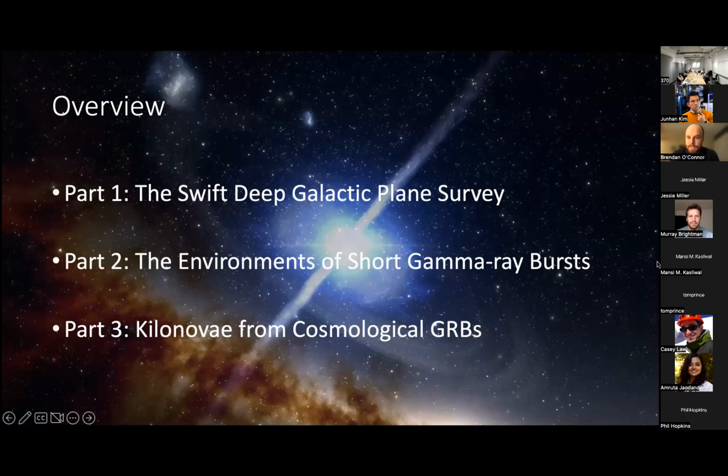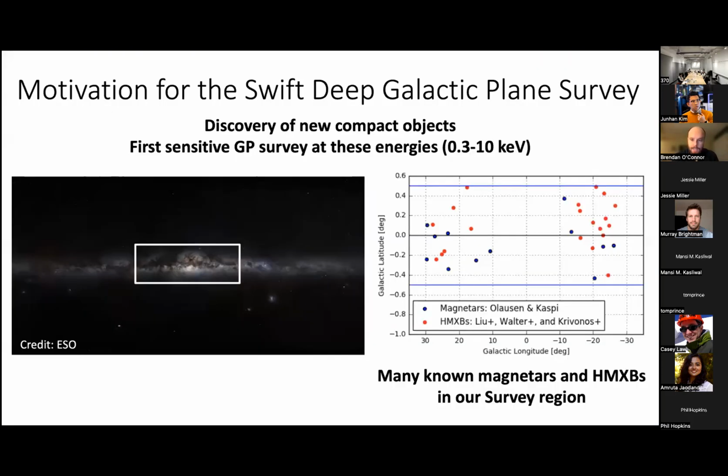So I've broken this into three sort of topics that are pretty distinct. The first being galactic X-ray transients and discovery of those with the Swift Deep Galactic Plane Survey using the Swift X-ray telescope. Then I'll talk about my work on the environments of short gamma ray bursts, which are also the environments of binary neutron star mergers and relate to gravitational waves in that sense. Then I will talk about searching for kilonovae from cosmological short GRBs. And I'll start with the sort of galactic science type thing.